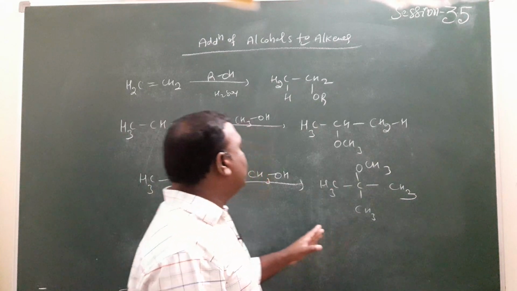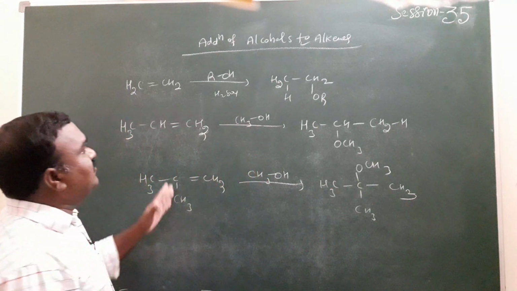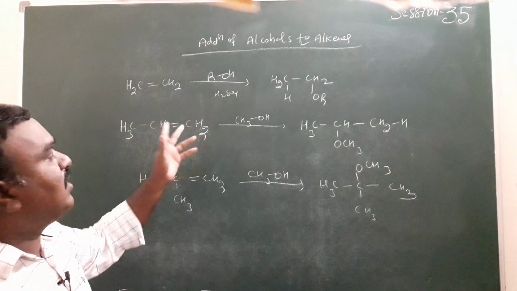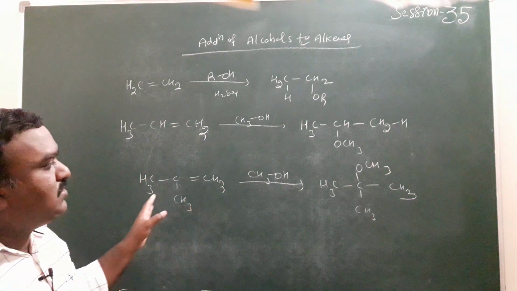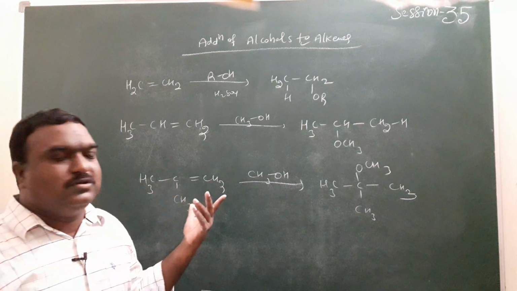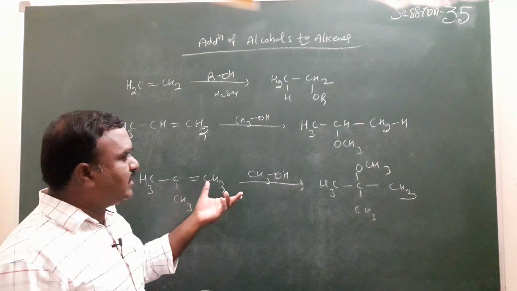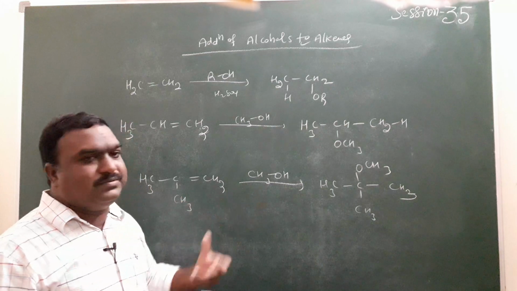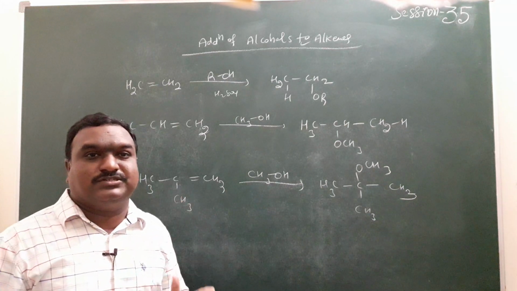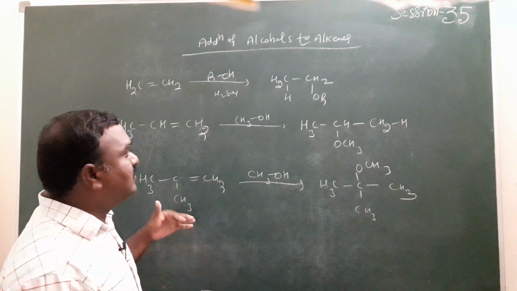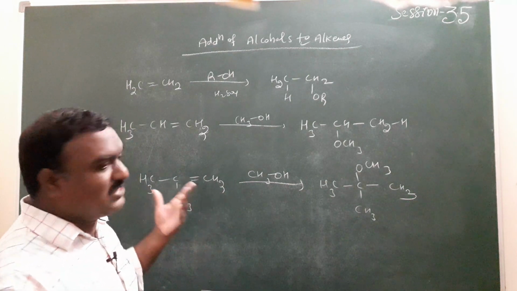This is the way to prepare ethers from a given mixture of alkenes and alcohols. Symmetric ethers or unsymmetric ethers are possible in this reaction. Based on the reactants, based on the substrate, we can write the product. But remember, these are Markovnikov addition reactions. So thank you. The remaining concept we will discuss in the next session.